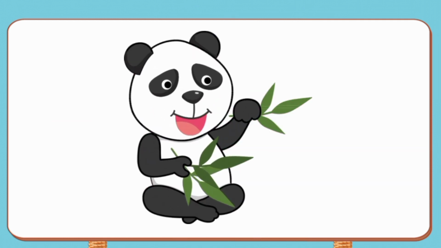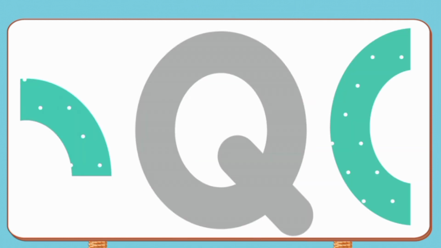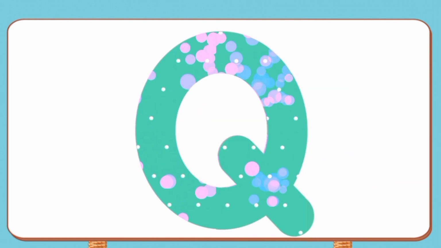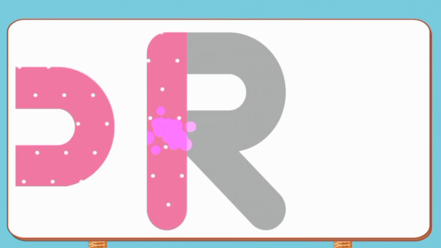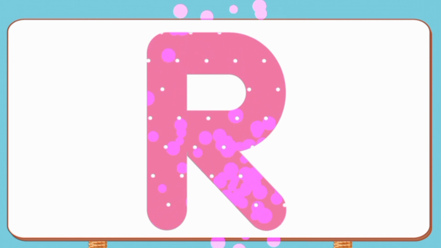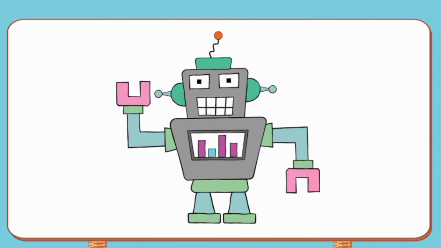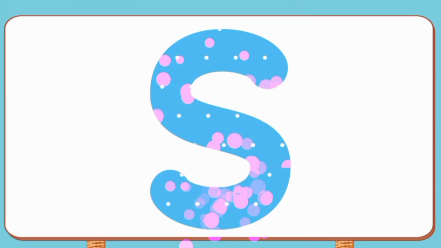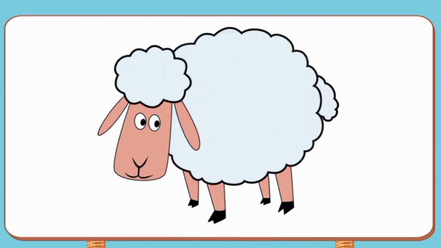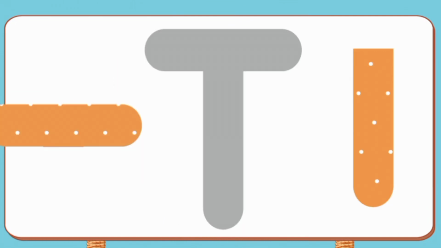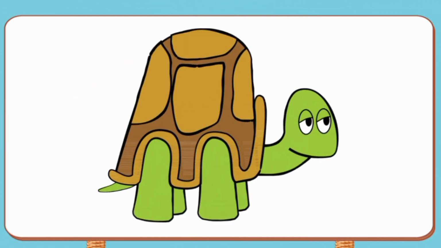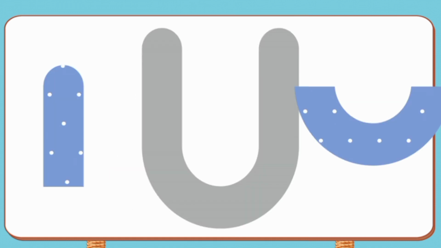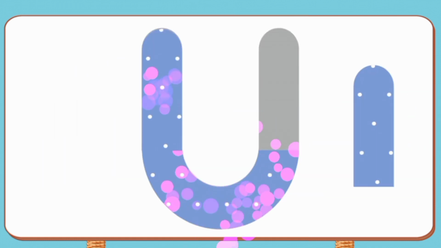P. Panda. Match the pictures to their shadows. Q. Queen. Match the pictures to their shadows. R. Robot. S. Sheep. Match the pictures to their shadows. T. Turtle. Match the pictures to their shadows.